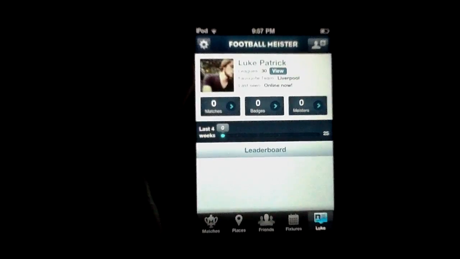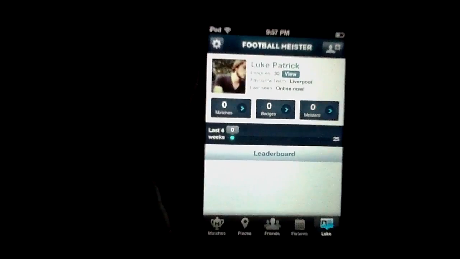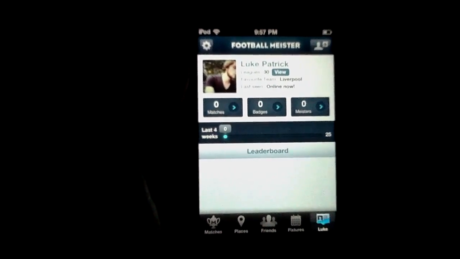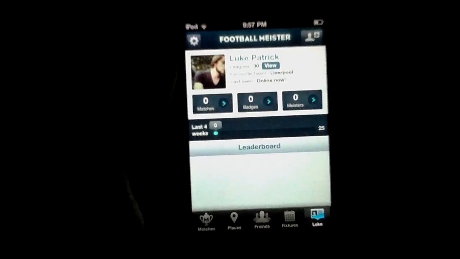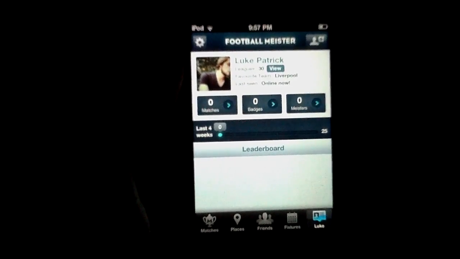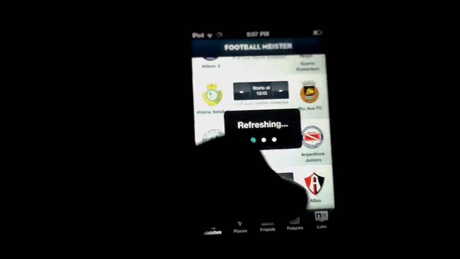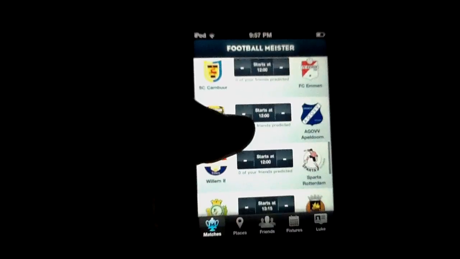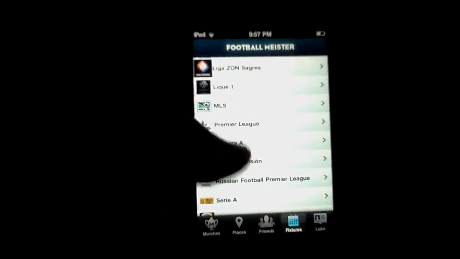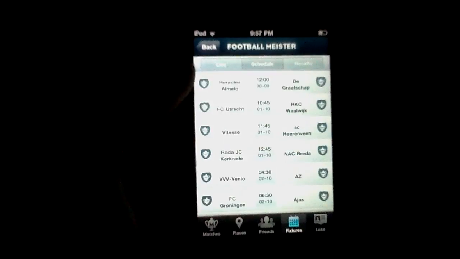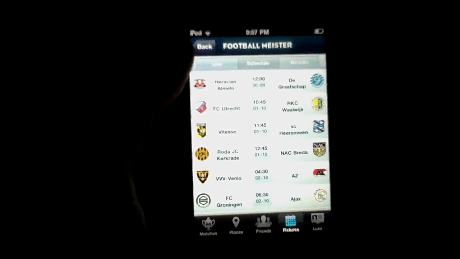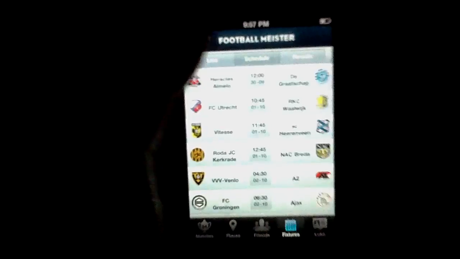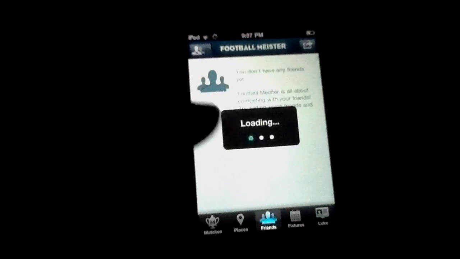However, you can check my personal tab and see that my favorite team, Liverpool, is still here, so the Premier League is included. This app is pretty Eurocentric, which is fine with me, but may not be so hot with other Americans who are a little bit more interested in their home turf. However, for all the European fans out here, every kind of league that you can think of is pretty much included. You can check this out in the fixtures and see all the different leagues that are offered. Any of these are free to be clicked, and then you can check out specific schedulings and live events for any of those leagues. Likewise, you can track specific teams if you want.